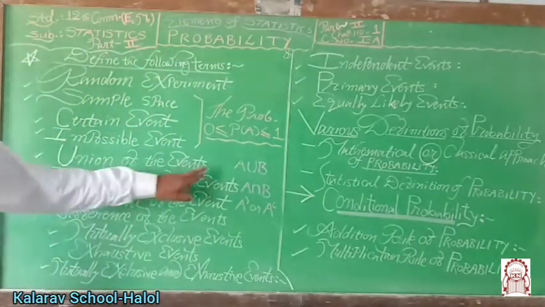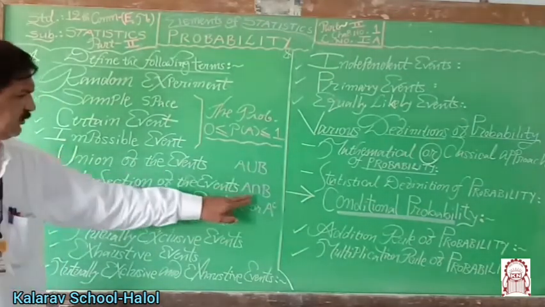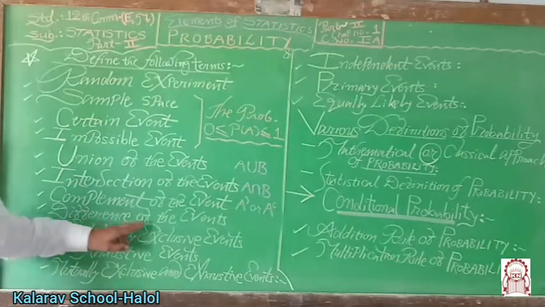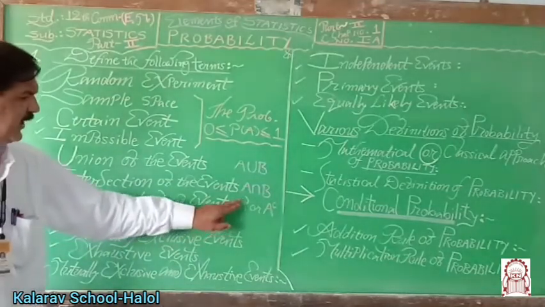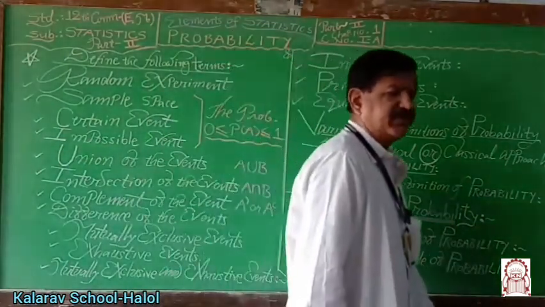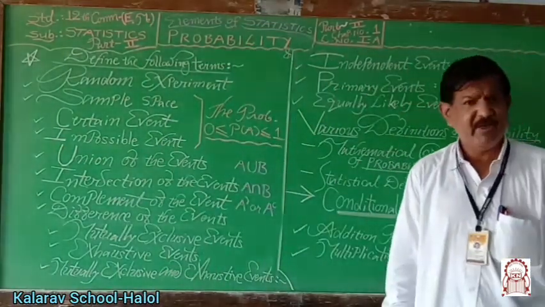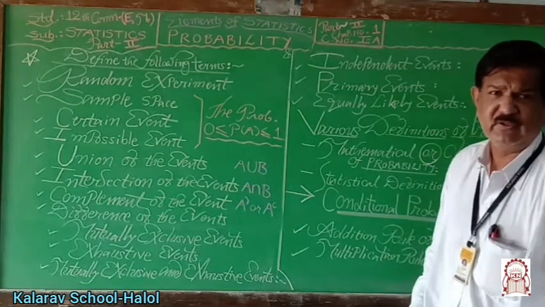This is the notation for union of the events. This is the notation for intersection of the events. This is the notation for the complement of the event, A dash or A complement. Now, union of the events, intersection of the events and complement of the events.